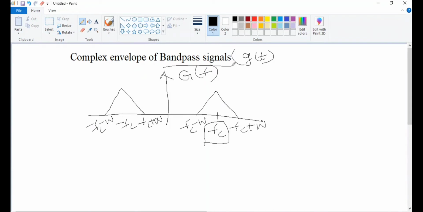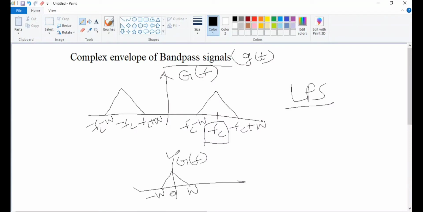I have to convert this band pass signal to a low pass signal. The low pass signal, as you already know, will be centered at 0, from minus W to W. This is my G of f, which is the low pass signal spectrum. When you convert the band pass signal to the low pass signal, you will not have the carrier frequency, so the analysis of the signal will become easy. In order to convert the band pass signal to the low pass signal, we'll be using the complex envelope.